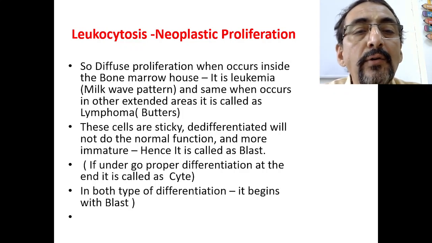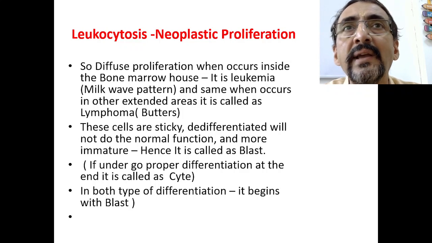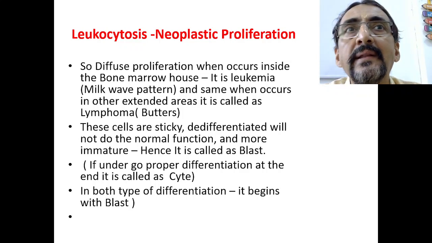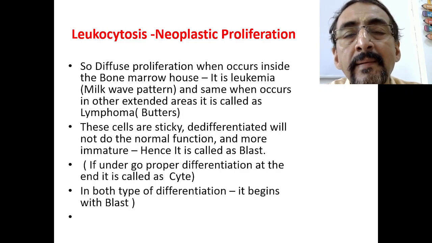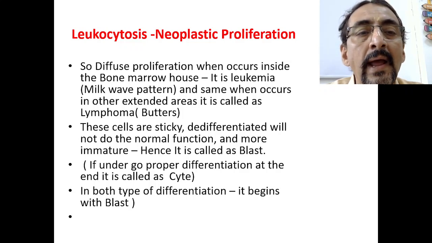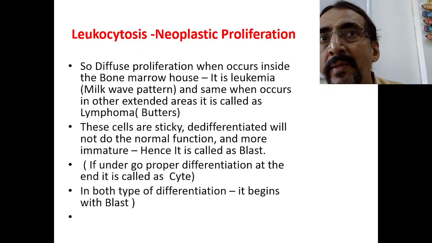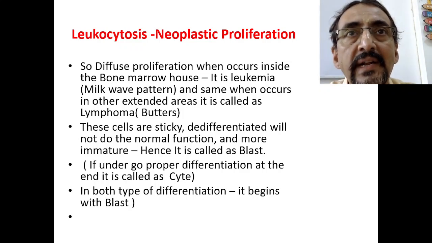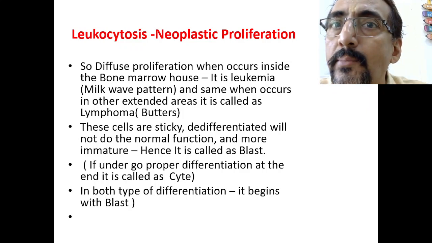They are de-differentiated and will not do any normal function. They are totally abnormal cells doing an abnormal function, and they are dangerous to the body. If they remain dormant, then also no problem, but they are acting in a negative way and are more immature. So these de-differentiated cells, which are abnormally dividing, are not performing any normal body functions.